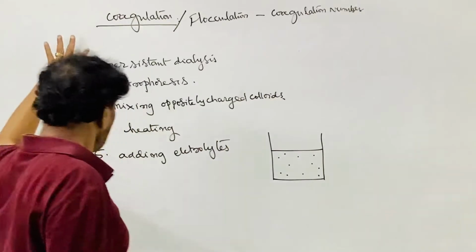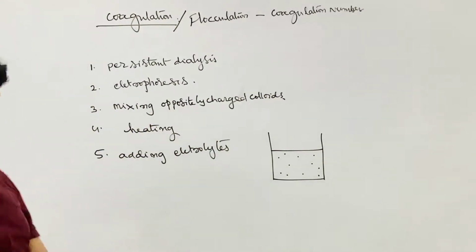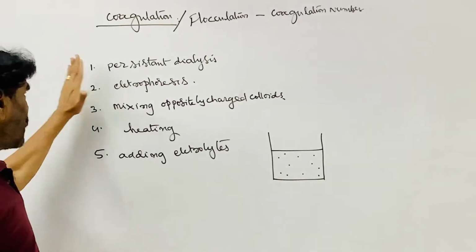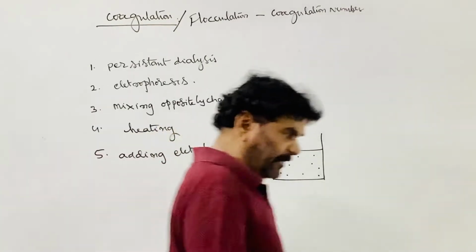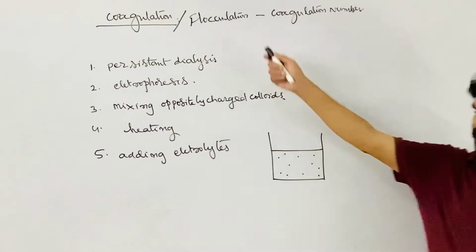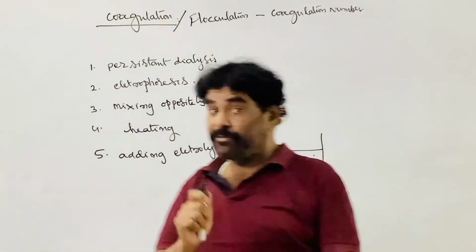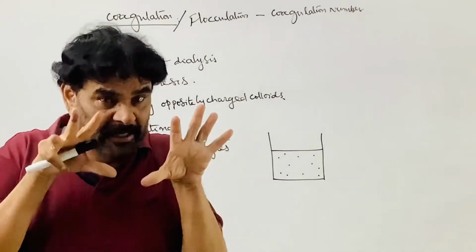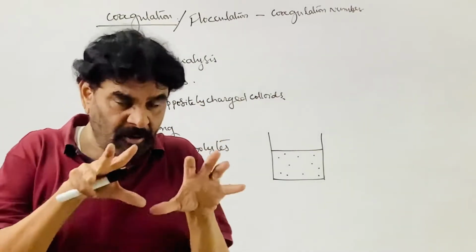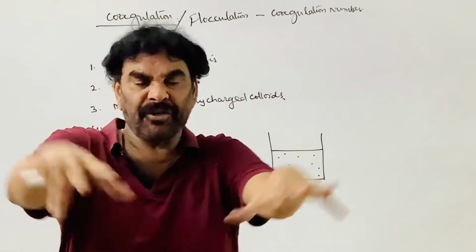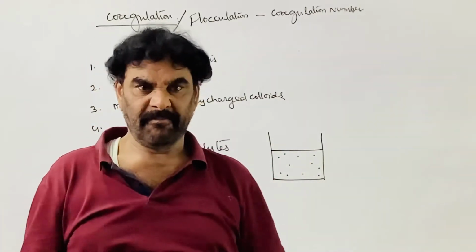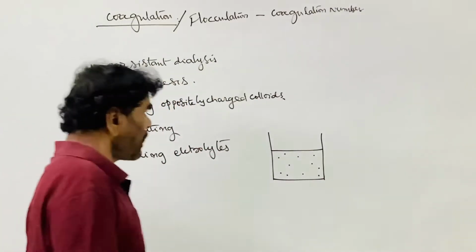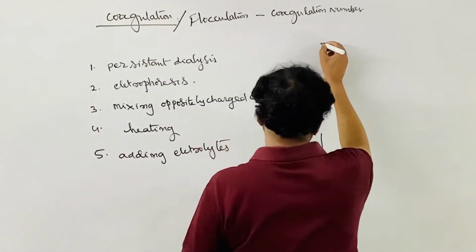So there are two types of colloidal systems. First let us discuss the coagulation procedures adopted for lyophobic colloids, which are less stable. We are keeping colloidal particles in the dispersion medium in lyophobic colloids.